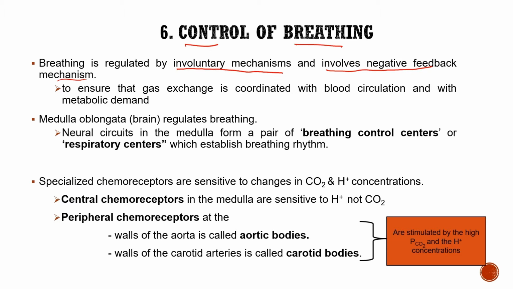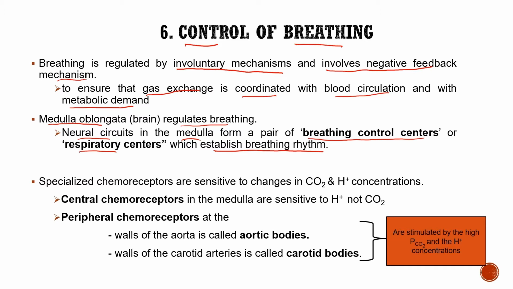This is to ensure the gas exchange is coordinated with blood circulation and with metabolic demand. The one that controls the breathing is the medulla oblongata, which regulates the breathing. The neural circuit in the medulla forms a pair of breathing control centers, called the respiratory centers, which establish the breathing rhythm.